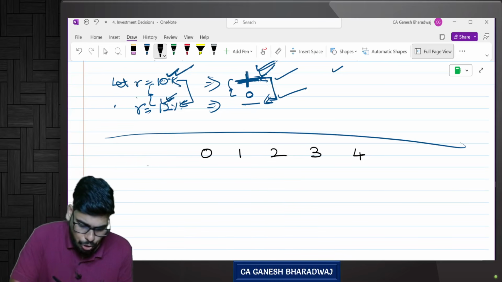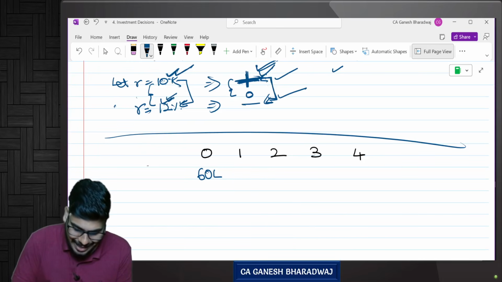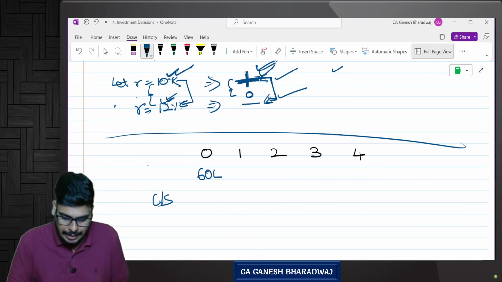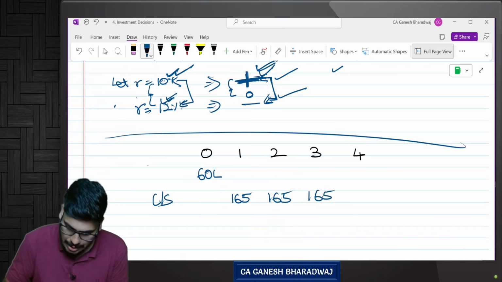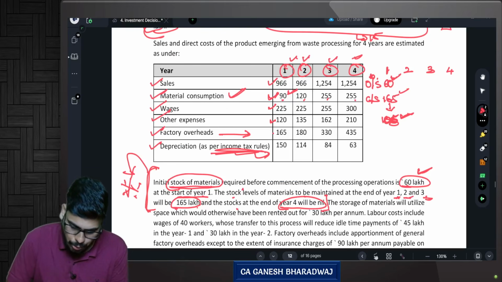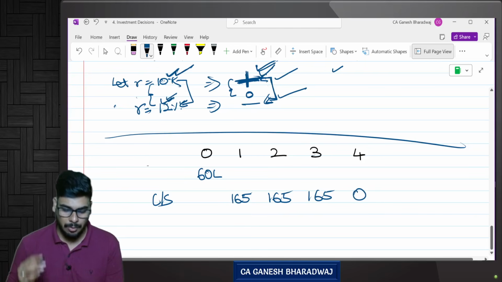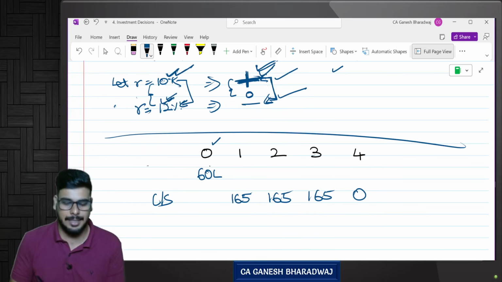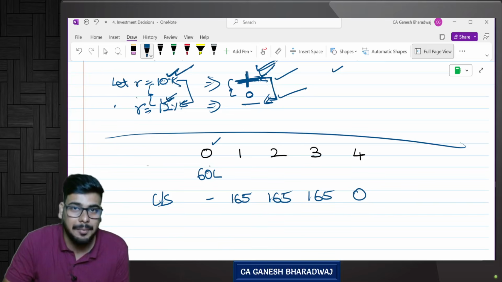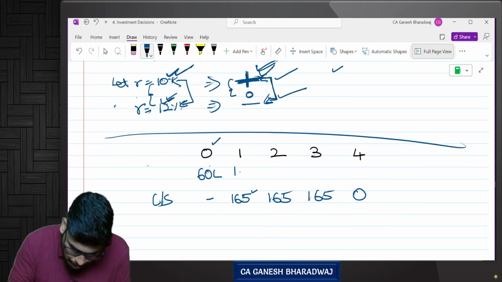Now, at present, you should bring in 60 lakh rupees worth of stock. Correct? Now, at the end of year 1, year 2 and year 3, the closing stock should be 165, 165, 165 respectively. This is what they had mentioned. And stocks at the end of year 4 will be nil. At the end of year 4, it will be 0. So at year 0, that is at the beginning itself, you bring in 60 lakhs, correct? So at the end of year 1, how much should you bring to make the stock 165?